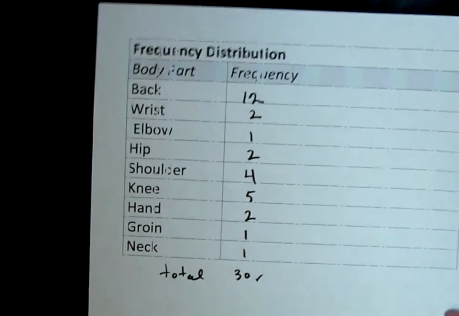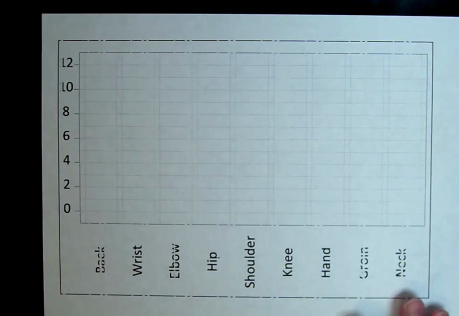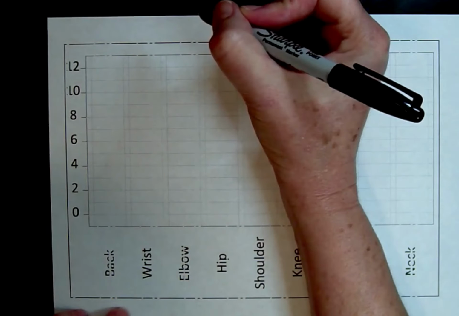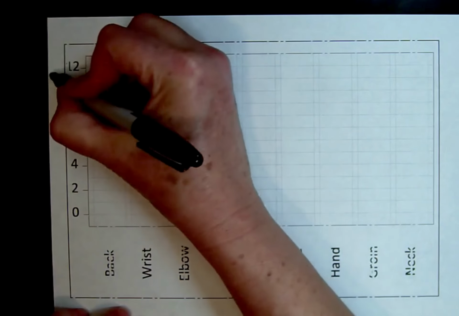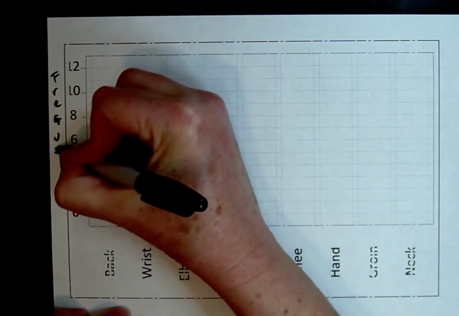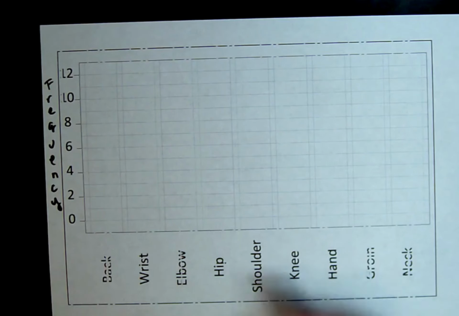Frequency distributions are very often, again, summarized in what's called a bar graph. So I'm listing the frequency along the vertical axis here, and then the horizontal axis gets the data values.